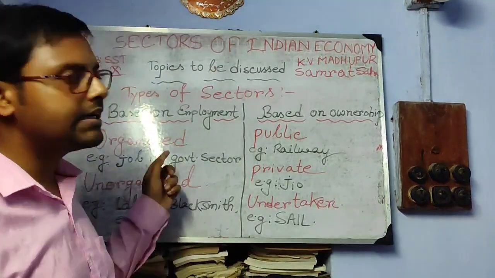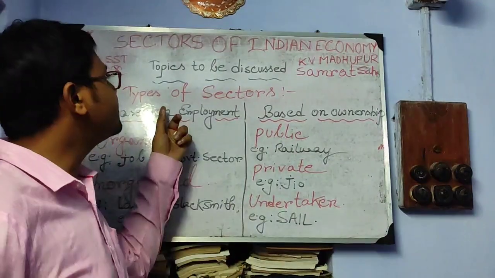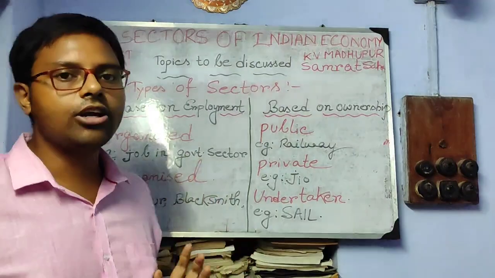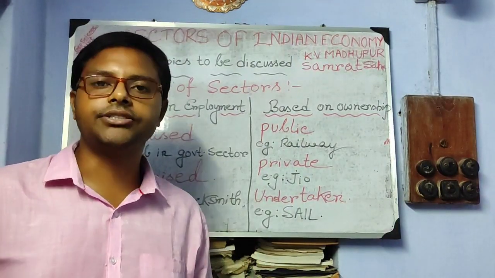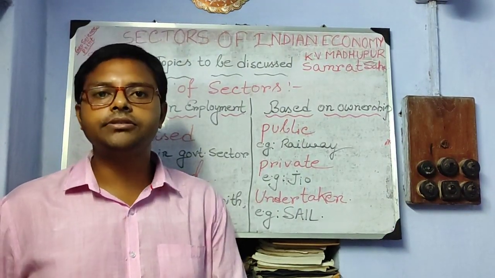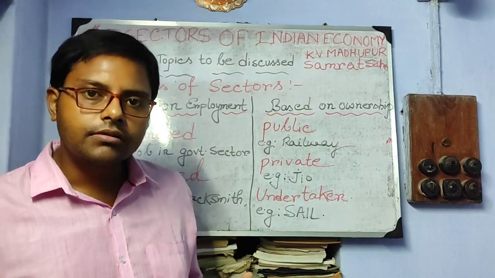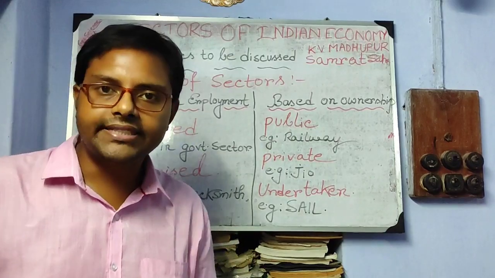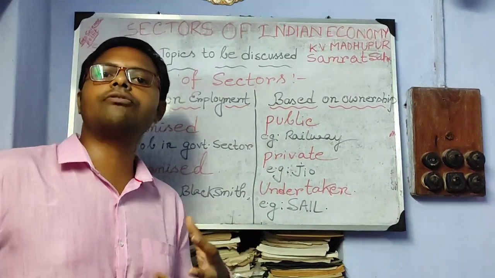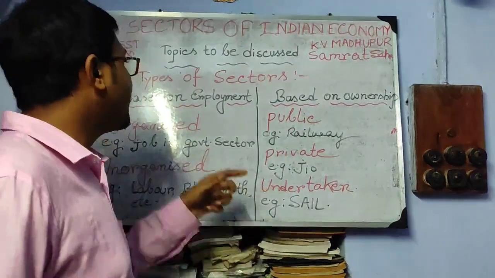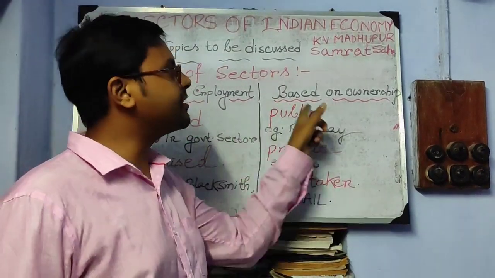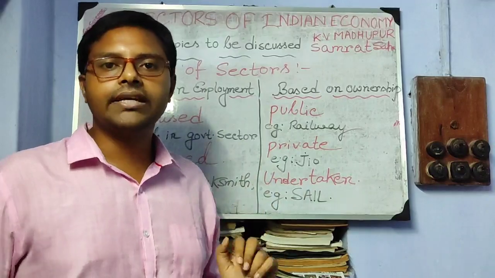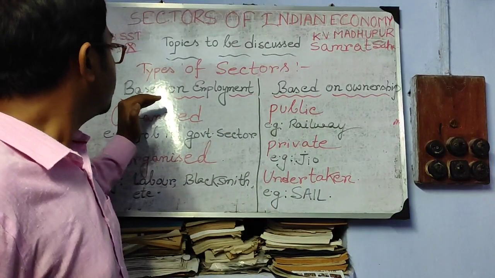Okay, now we shall discuss the last topic of this chapter, that is types of sectors. We have already known different sectors of the Indian economy, that is primary, secondary, tertiary, based on basic resources. There are 3 or 5 types we have discussed. But now based on employment and based on ownership, there are also 2 basic divisions of sectors. So what are the sectors?